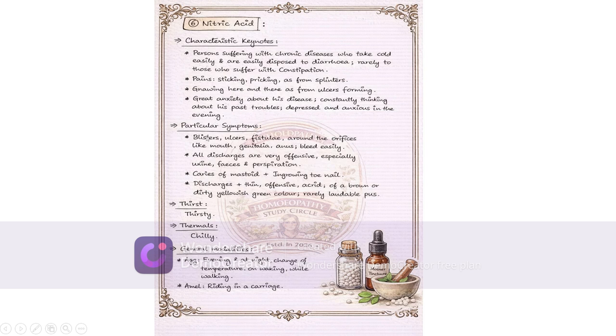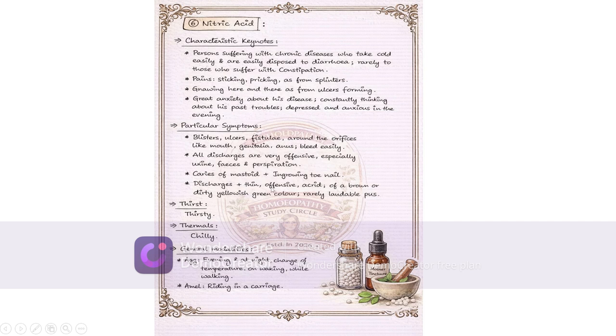Particular symptoms. Blisters, ulcers, fistulae around the orifices like mouth, genitalia, anus, which bleed easily. So here we can think of nitric acid in case of fistulae around the mouth, around the genitals, around the anus. All discharges are very offensive, especially urine, feces and perspiration. Caries of mastoid, plus ingrowing toenail. So in ingrowing toenail, we can think of nitric acid.